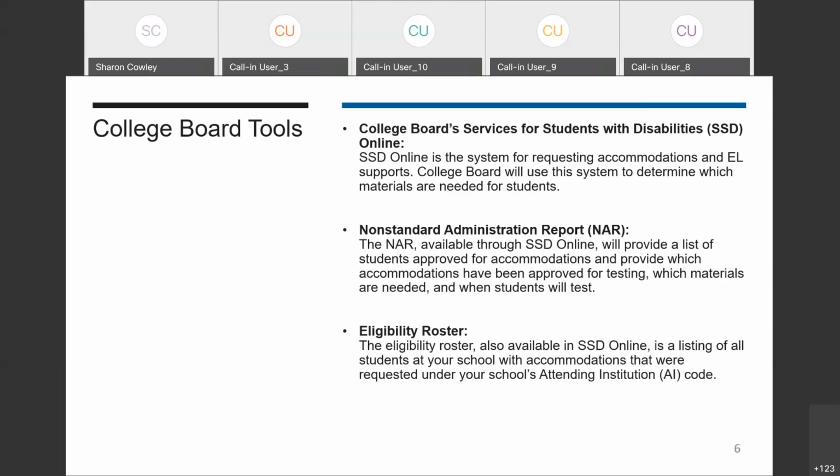There is another report that's called the eligibility roster, and this is available now. The eligibility roster shows a listing of all students at your school, the accommodations that have been requested, and their request status, whether they're approved or pending. As you're beginning to look at students approved for testing with accommodations, you can use the eligibility roster to begin these activities until the NAR becomes available.